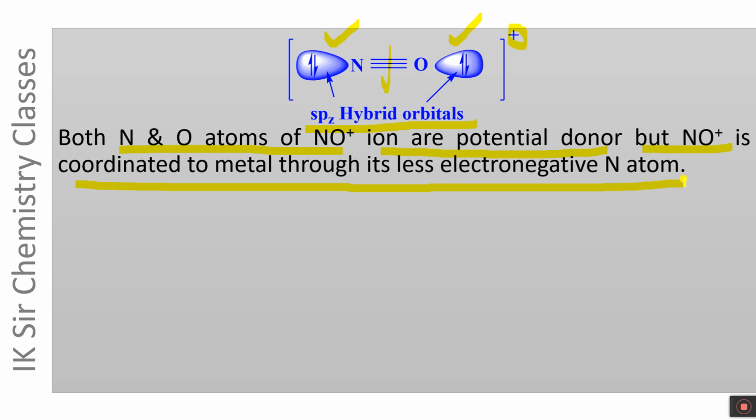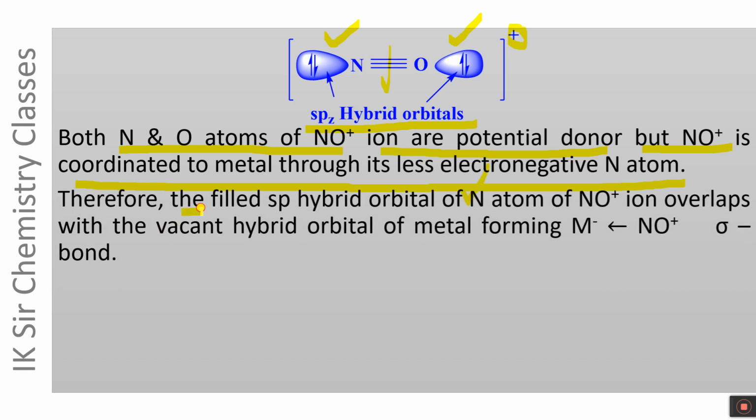It is obvious from the above figure that NO plus ion can be coordinated to the metal ion either through nitrogen atom or through oxygen atom. But in almost all the cases, NO plus ion coordinates to metal atom or ion through its less electronegative nitrogen atom.